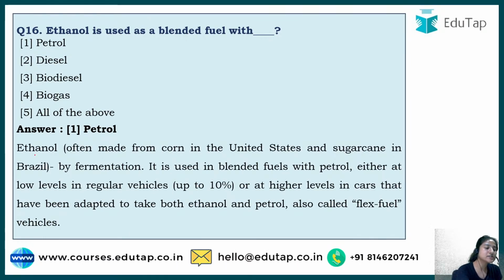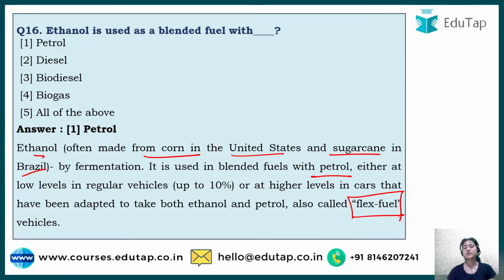And how is this ethanol formed? This technology is for now followed mostly in developed countries, and ethanol is formed from corn in the case of the United States, and from sugar in the case of Brazil. It would be mixed with petrol, and this particular combination is known as flex fuel or flexible fuel. It is mixed with petrol to have a better, sustainable way to run cars or vehicles so that it does not harm the environment. Okay.